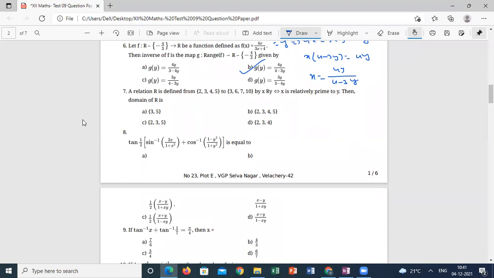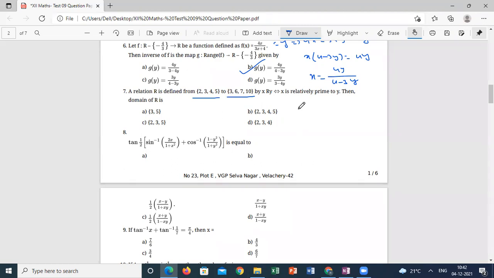No doubts. A relation R is defined from 2, 3, 4, 5 to 3, 6, 7, 10 in such a way that x is relatively prime to y. What is the meaning of relatively prime to y? Co-prime. Is it co-primes? Relatively prime and co-primes are the same. You said correct, and you have to say it confidently, yes. So what is the solution set for this?